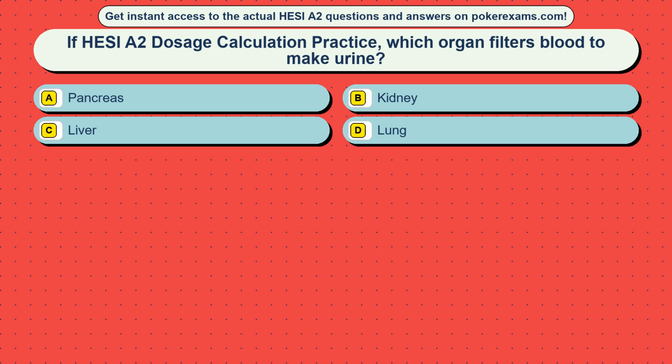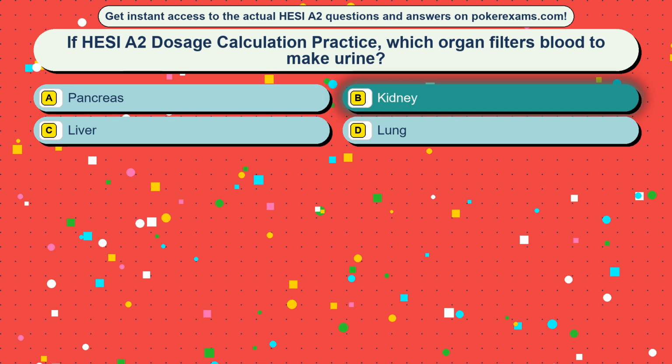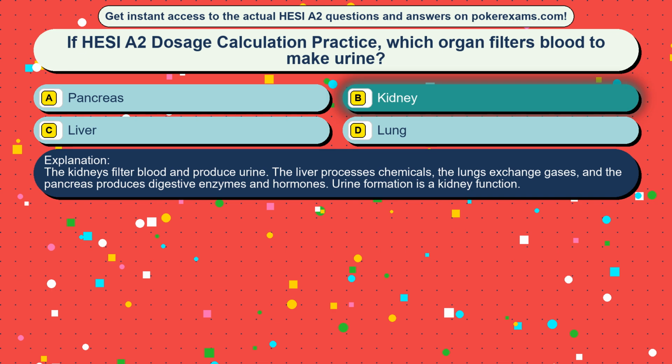Question 20. If HESI A2 dosage calculation practice, which organ filters blood to make urine? Option A, pancreas. Option B, kidney. Option C, liver. Option D, lung. The correct answer is option B, kidney. The kidneys filter blood and produce urine. The liver processes chemicals, the lungs exchange gases, and the pancreas produces digestive enzymes and hormones. Urine formation is a kidney function.